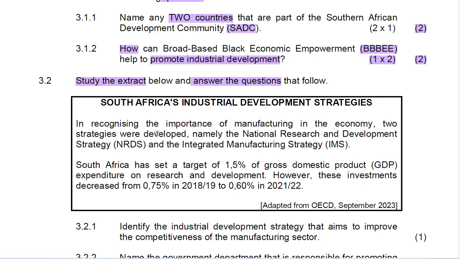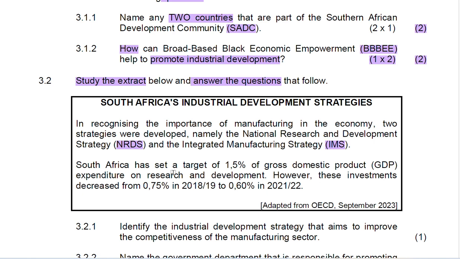In recognizing the importance of manufacturing in the economy, two strategies were developed, namely the National Research and Development Strategy, known as NRDS, and the Integrated Manufacturing Strategy, known as IMS.